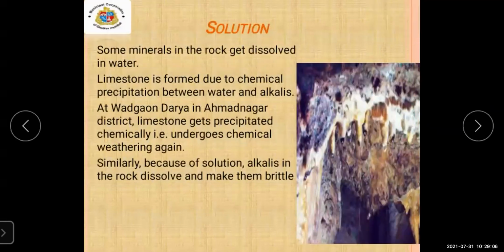Next point is about solution. Now, what does solution mean? See here. Some minerals in the rock get dissolved in the water.